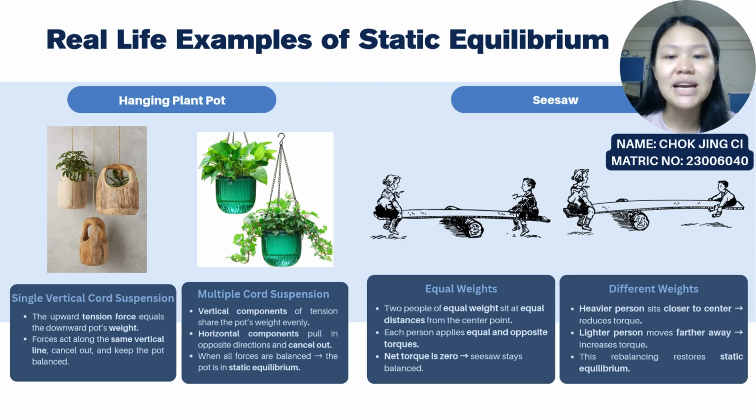Since both vertical and horizontal forces are balanced, the pot stays still, meaning it is in static equilibrium. Second, the seesaw. When two individuals of equal weight sit at equal distance from the center point, they apply an equal and opposite torque, so the net torque is zero and the seesaw stays balanced. If one person is heavier, they must sit closer to the center to reduce their torque, while the lighter person sits farther away to increase theirs. This rebalancing brings the system back into static equilibrium.